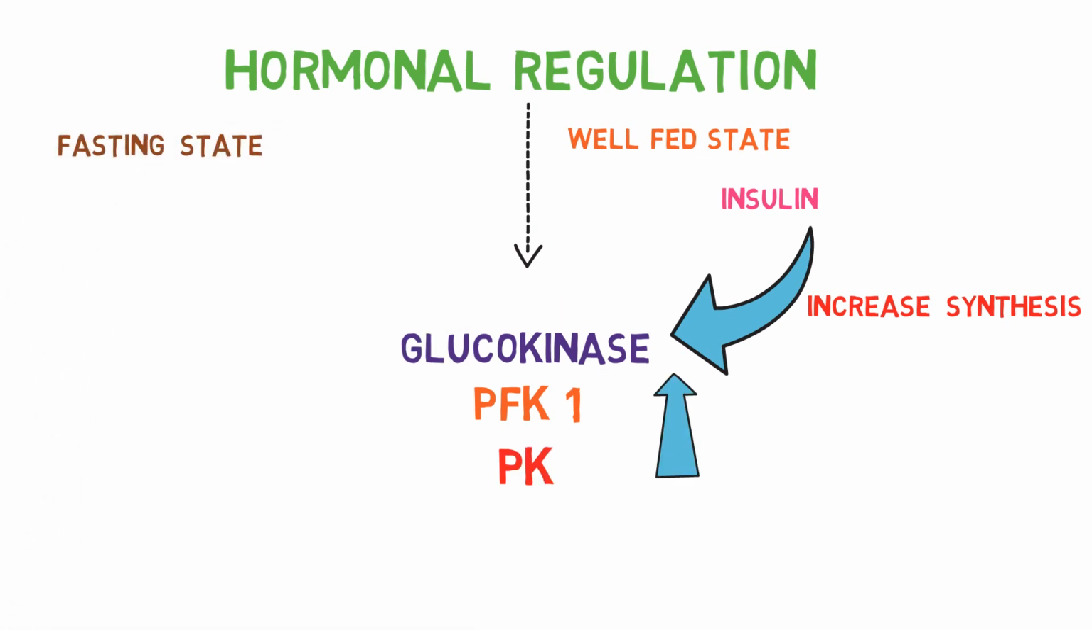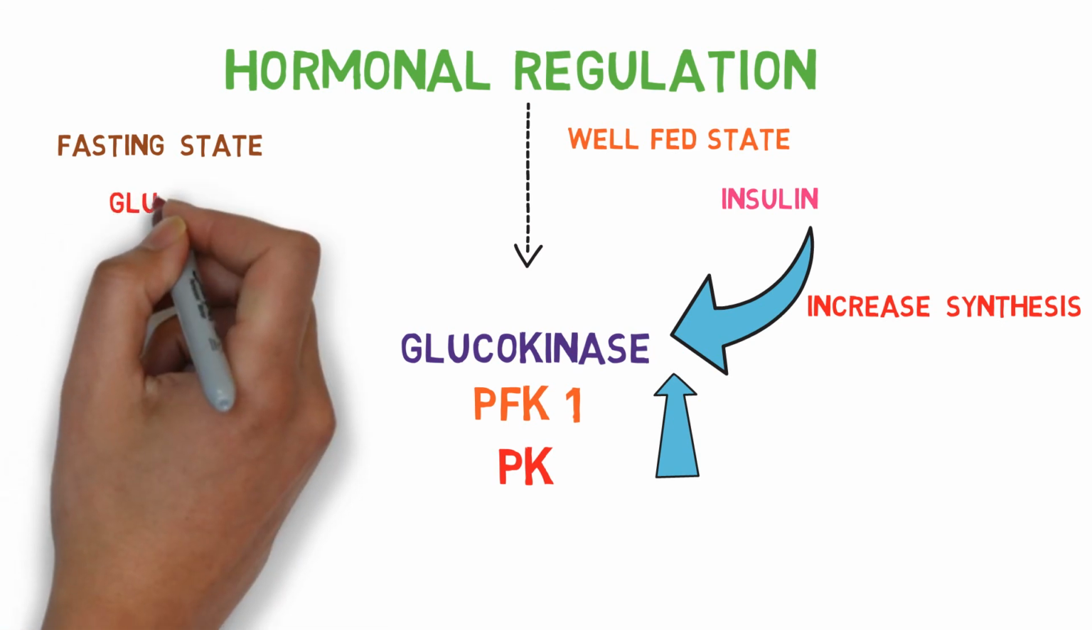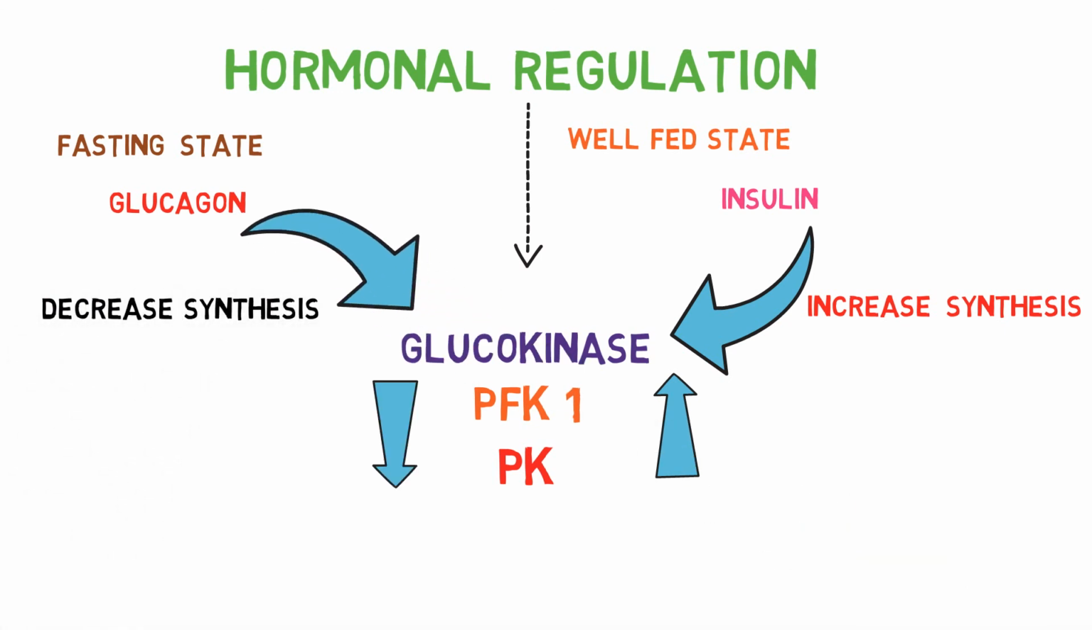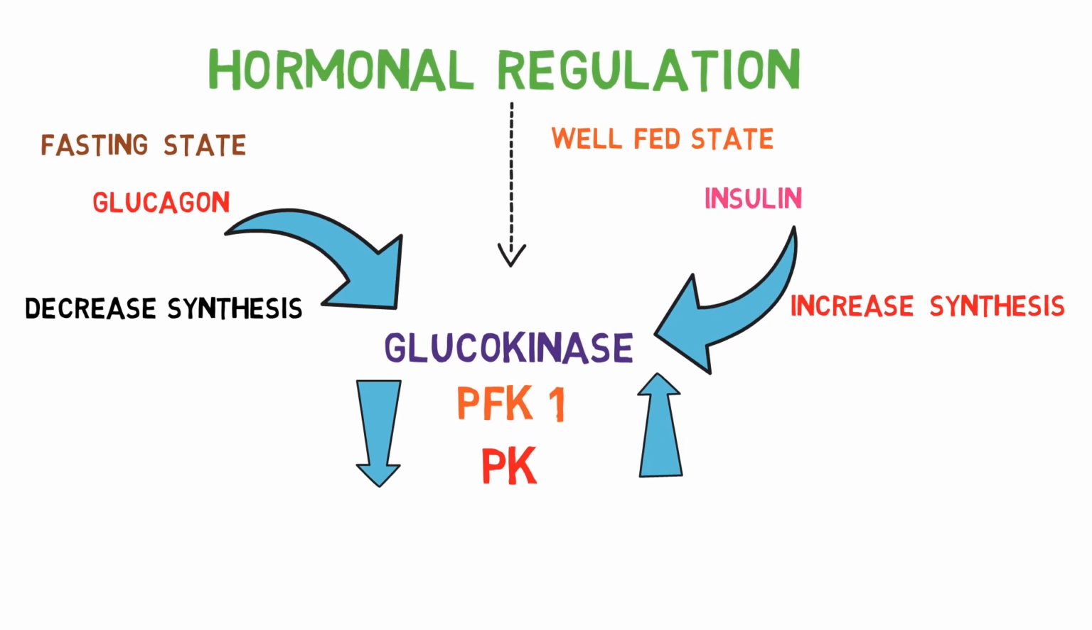Glycolysis is reduced during the fasting state. During the fasting state, our blood glucose levels are low. Glucagon is the hormone present in high levels in our body in that state. It reduces glycolysis and prevents glucose from breaking down in order to increase blood glucose concentration. So as a long-term effect, it reduces the synthesis of these enzymes involved in the glycolytic pathway. This comes to the end of regulation of glycolysis.